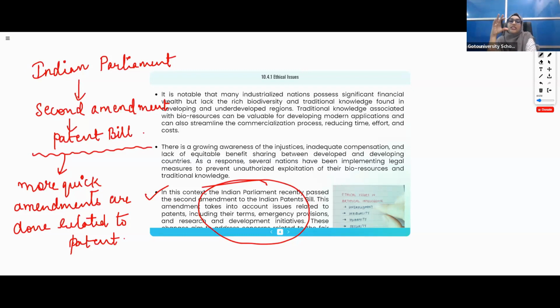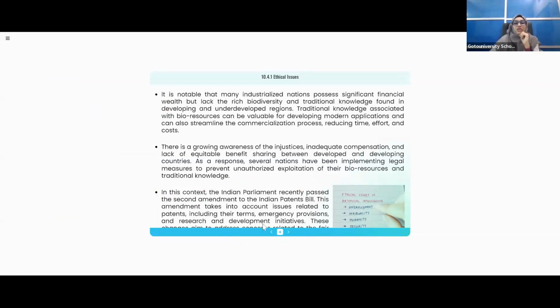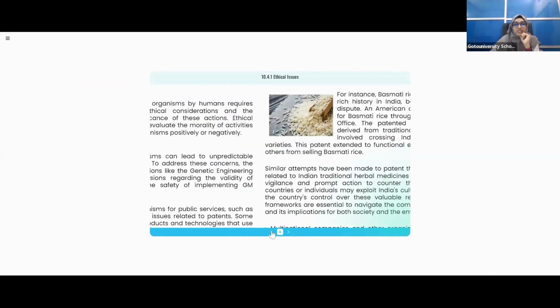So for that, the Indian Parliament has given a second amendment that whenever there is an issue related to patents, we must make quicker amendments. There must be an emergency provision whenever there is a patent issue in India. Is it clear? So this is the thing you need to remember in this chapter. Now we will recall what all we studied in ethical issues.